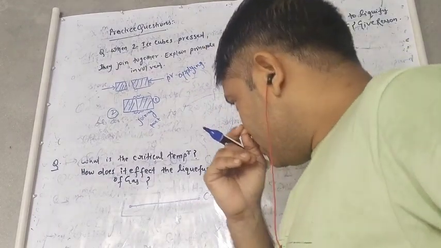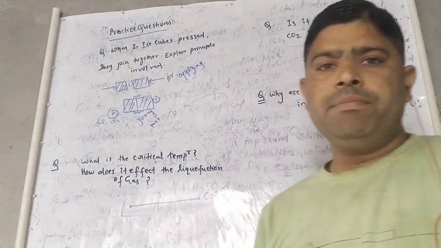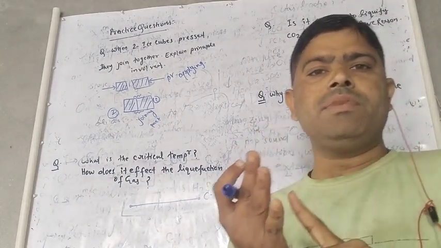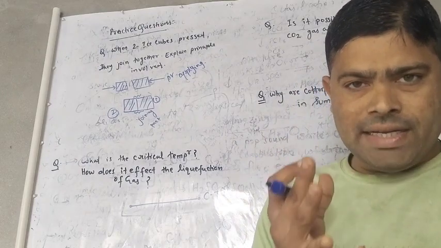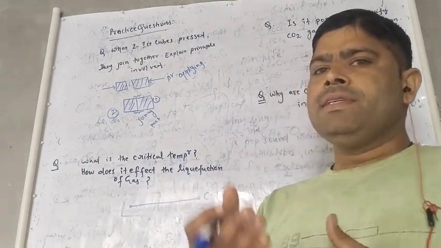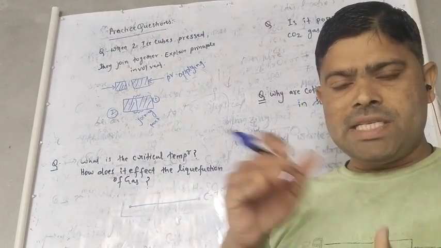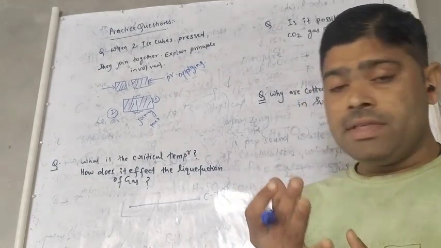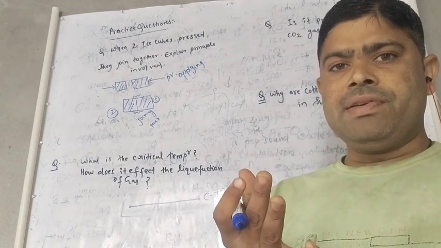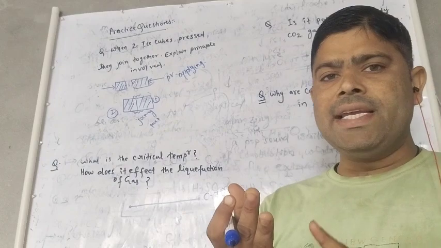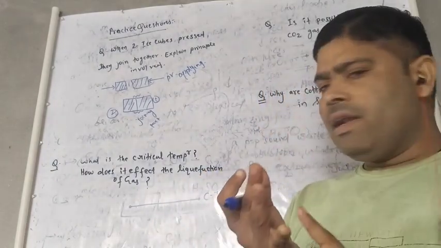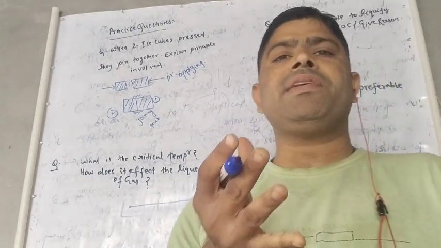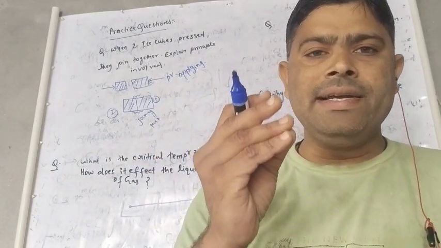Critical temperature is the temperature below which a gas can be converted into a liquid. Again, the temperature below which any gas gets converted into liquid by applying pressure is known as the critical temperature, and this applied pressure is known as the critical pressure.